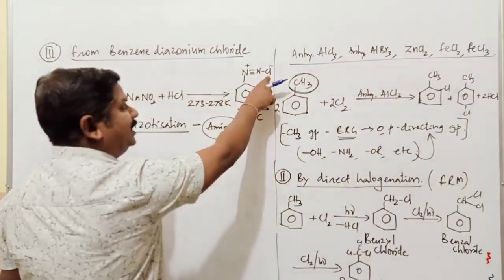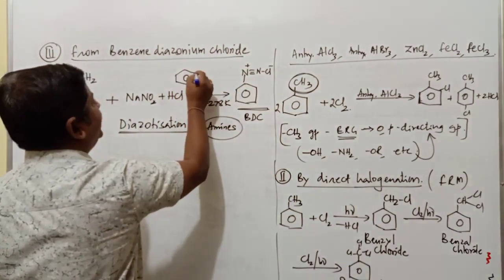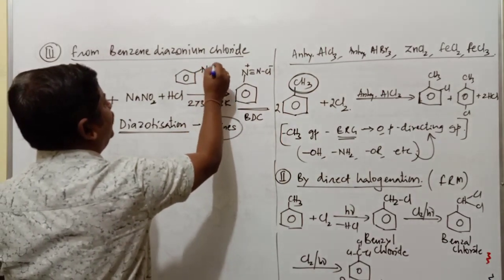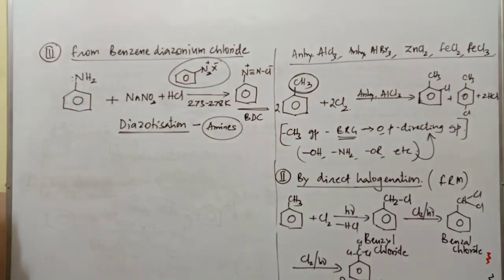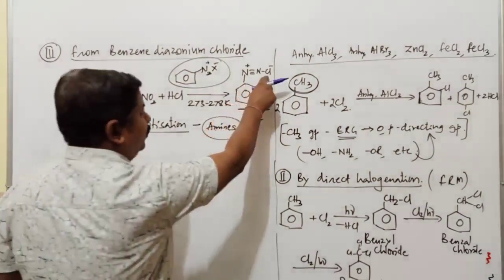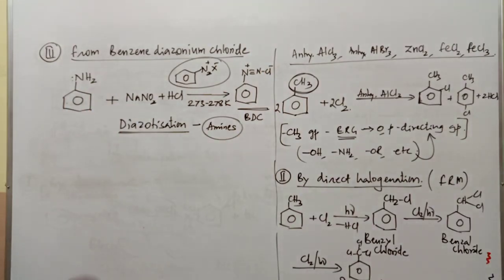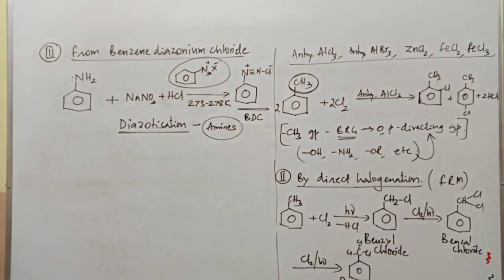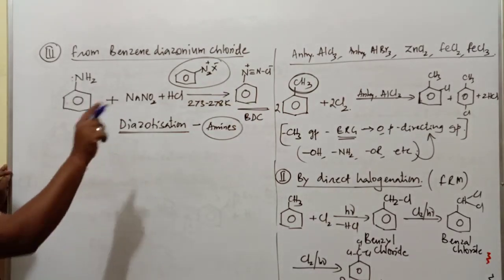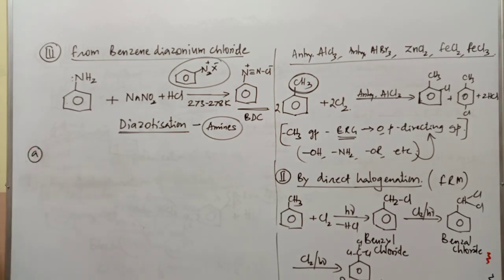Sometimes Cl is replaced by X. Sometimes we represent this compound as N2 plus and X minus. It is called benzene diazonium salt. But here chlorine is present, so it is called benzene diazonium chloride. Now, by using this benzene diazonium chloride, it is possible to prepare different types of haloarene compounds. Here again we have some different methods.